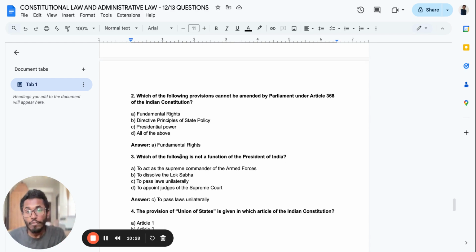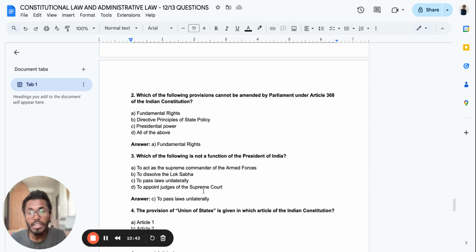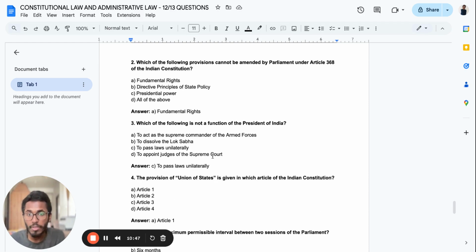Okay. Next, which of the following is not a function of the President of India? To act as the supreme commander of the armed forces, to dissolve the Lok Sabha, to pass laws unilaterally, to appoint judges of the Supreme Court. Remember, the answer is to pass the laws unilaterally. It is not a function of the President of India, whereas the other three are the powers of the President.